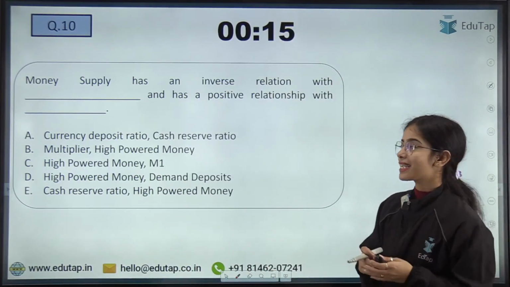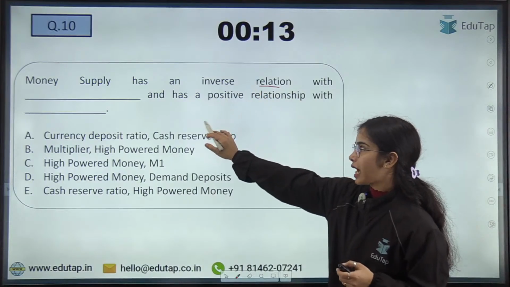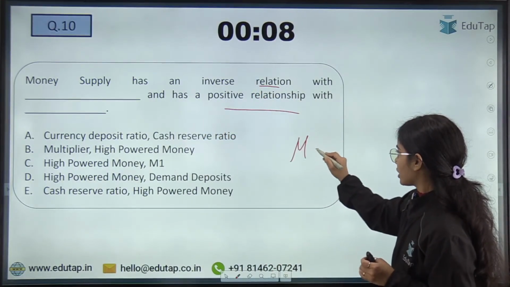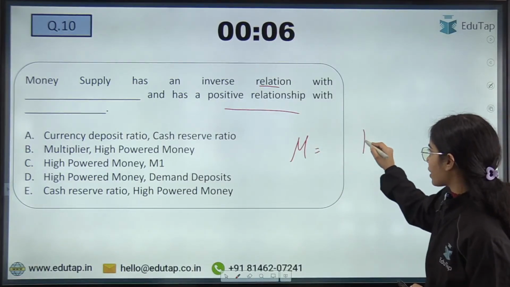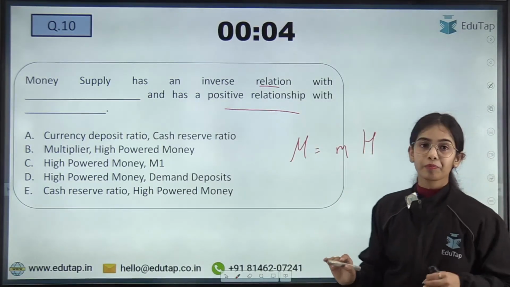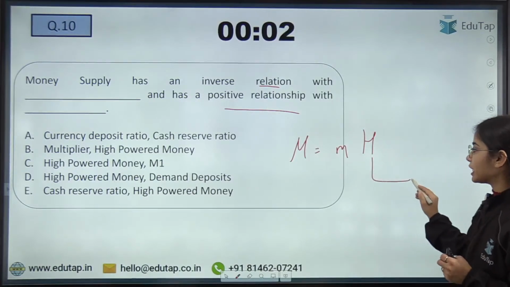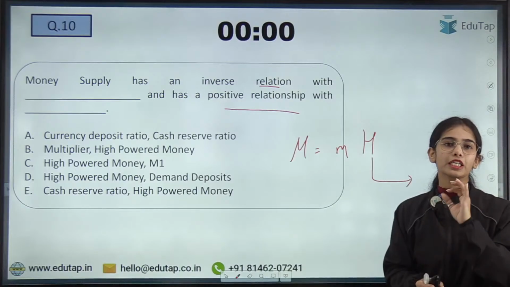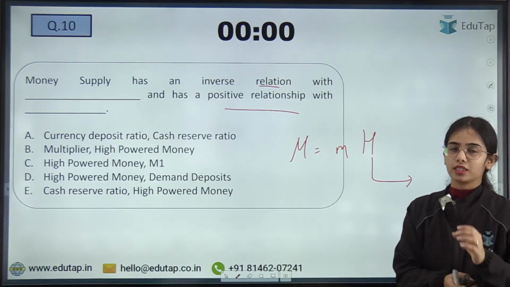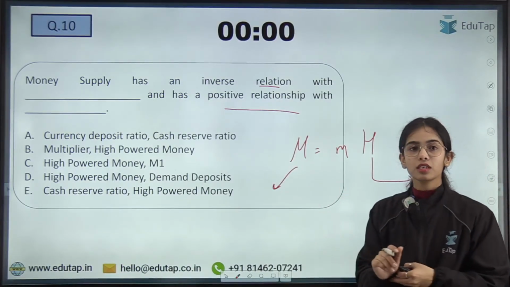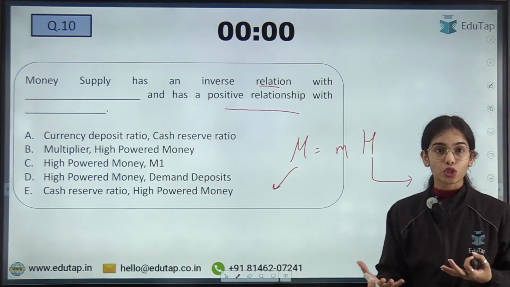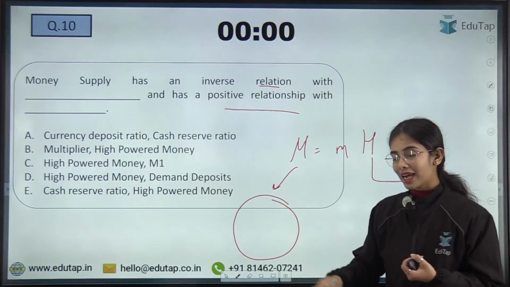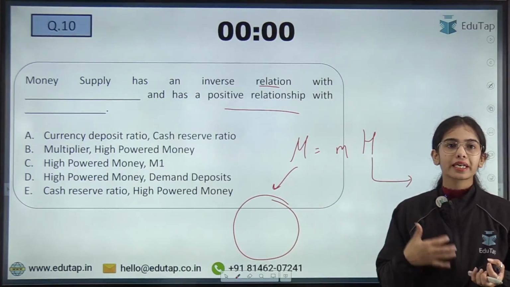So money supply has an inverse relationship with dash and a positive relationship with dash. So money supply depends upon the high powered money and the money multiplier. High powered money is the actual money issued by the RBI and the government of India. It is the physical money issued by the authorities. Money supply is the money that is also created by banks through credit creation. So money supply is the total physical money as well as the credit creation.